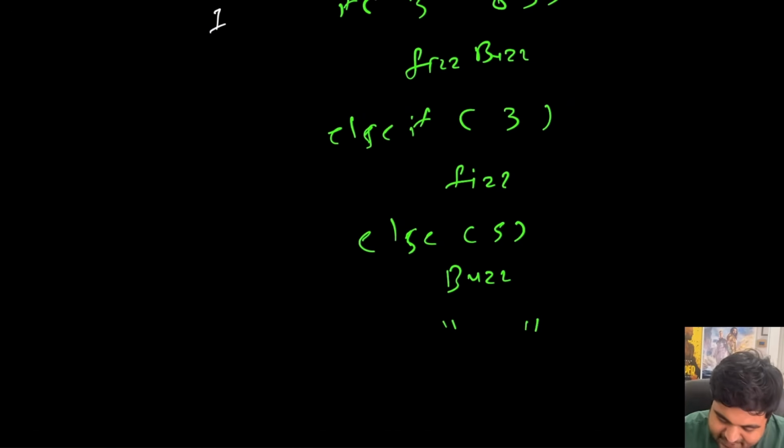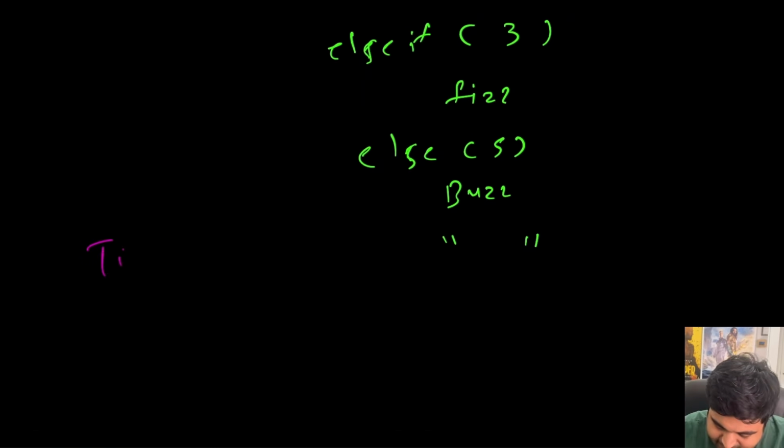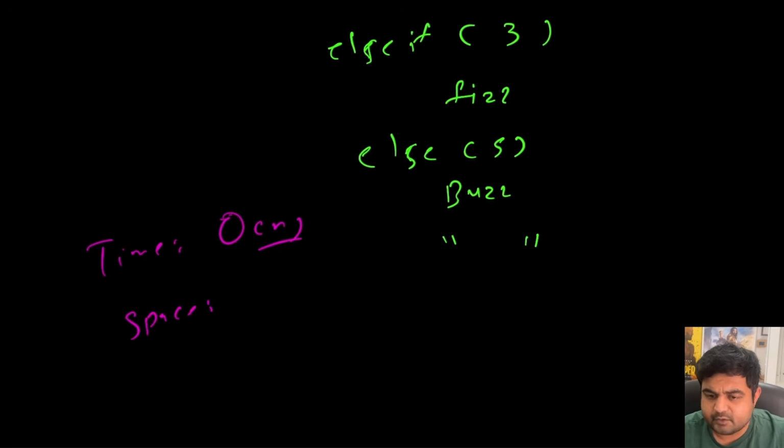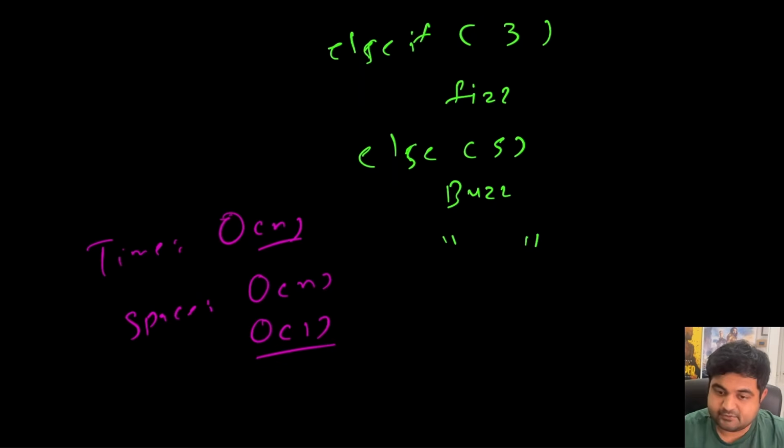If we see the time and space complexity, time complexity is simply going to be big O of n, where n is the number of inputs that we are given, and space complexity is, you can debate this with your interviewer because we are being asked to return a new list. If we consider that an extra space, then it would be big O of n. But if that is not the case, then in order to run this code, we don't need any extra space. So we can just complete this whole solution in big O of one.